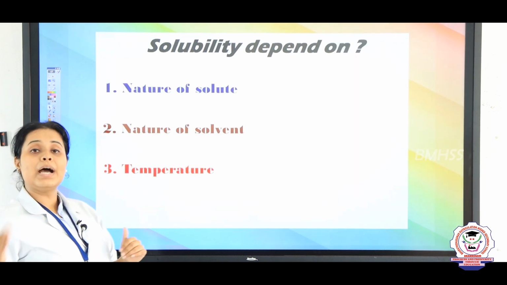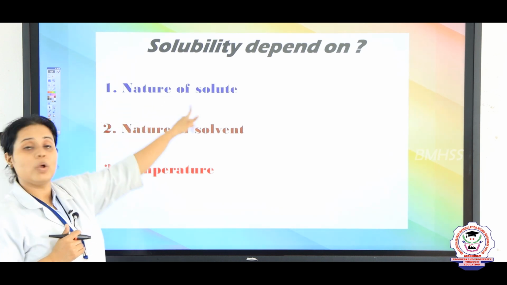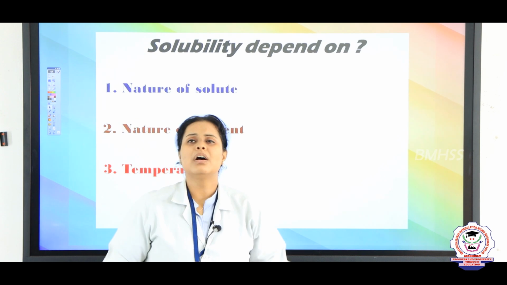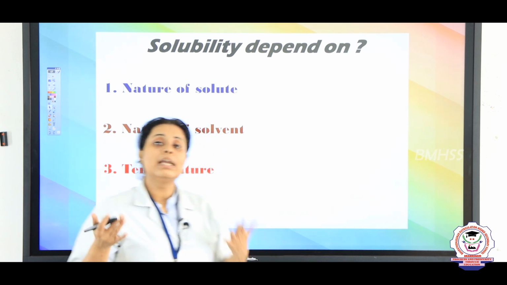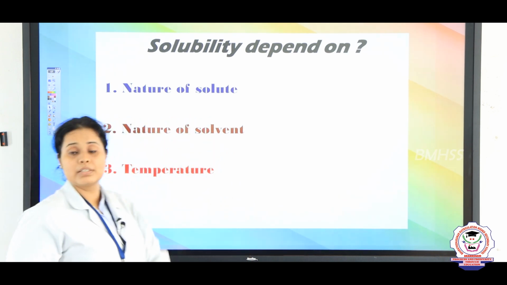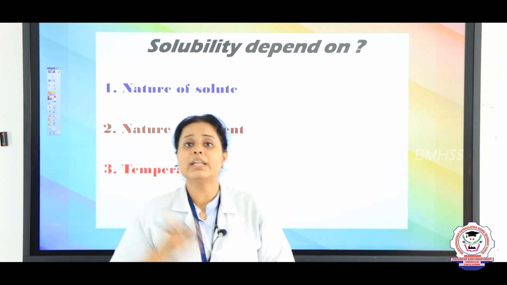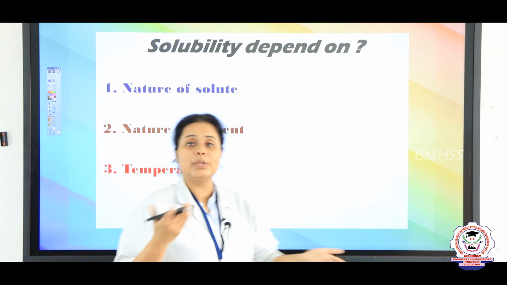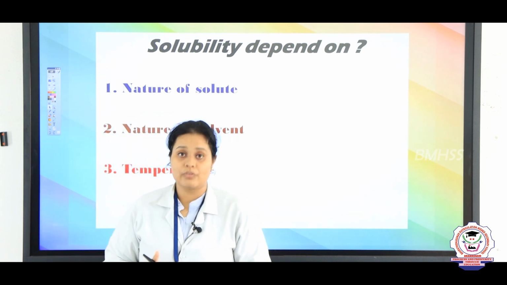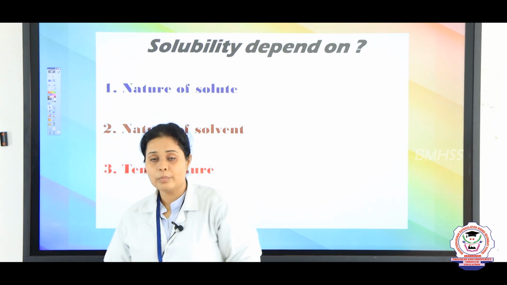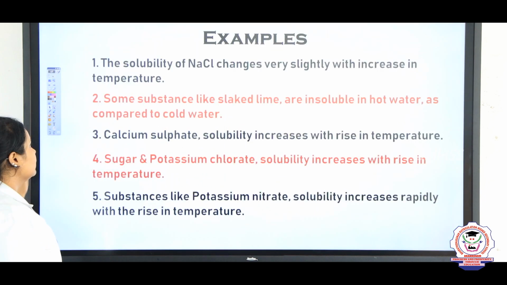So now let's see why and how the solubility depends on different factors. First of all, it will depend upon the nature of the solute. If a solute is acidic, or basic, or neutral, the solubility will differ. Same way, the nature of solvent: if it is water, then the property will be one thing, and if it is something else like alcohol, ether, benzene, then the solubility will change. And the last one is temperature. According to the temperature, there can be an increase in the solubility, or a decrease in the solubility, or both, increase first and then decrease.